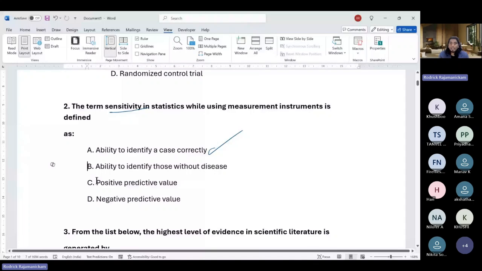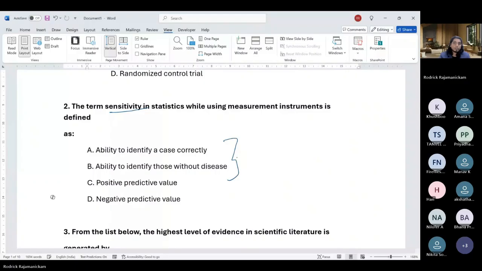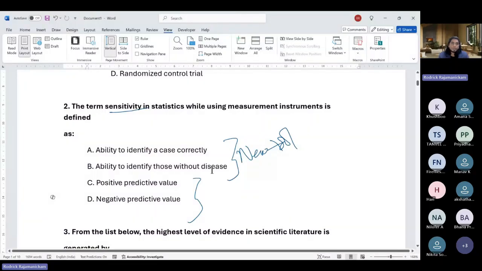So options C and D are also similar here. They are basically true positives and false positives. But the difference here is that this is for a new tool, right? So this is for a pre-existing tool in terms of its correctness.